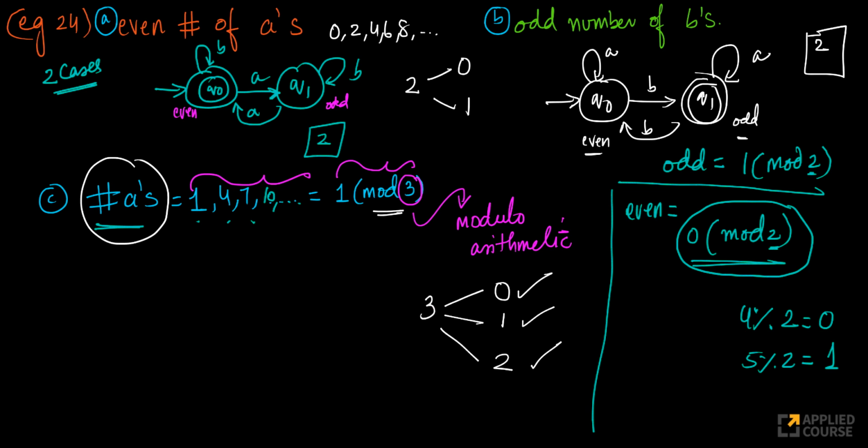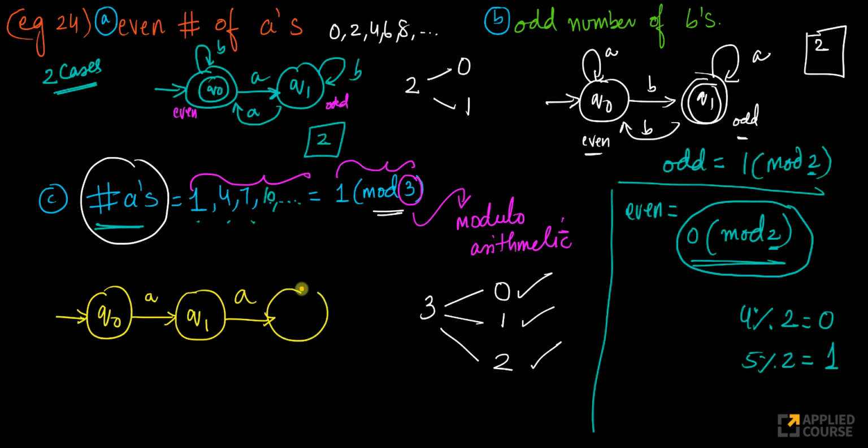Let's actually construct the solution here. First, 1 A I should accept, right? So let's start there. 1 A I want to accept. Very good. 4 A's also. The way I'll design my whole thing is Q0 is when the number of A's is divisible by 3. Q1, I'll reach this state if, when I divide the number of A's by 3, I get a remainder of 1. Similarly, if I get 2 A's, I'll go to this state. That's how I'm keeping track of it.